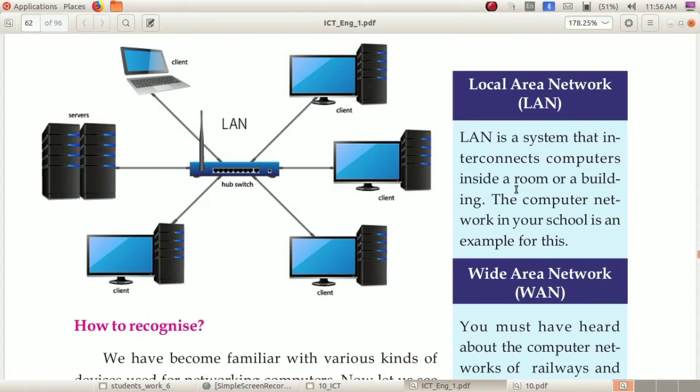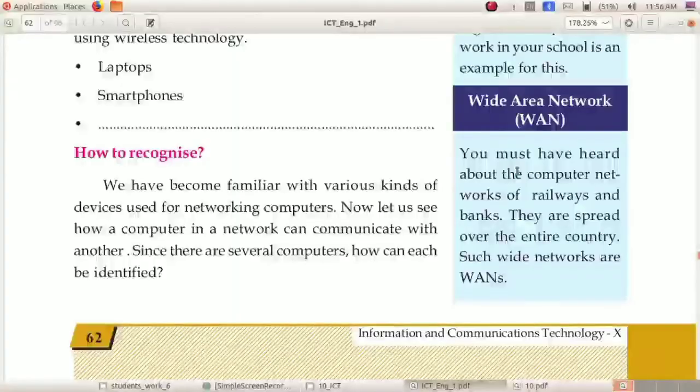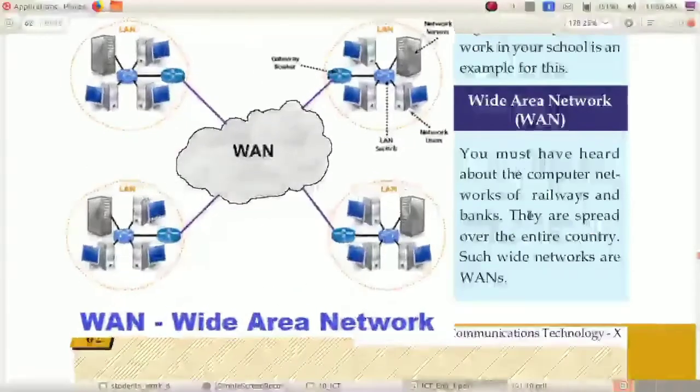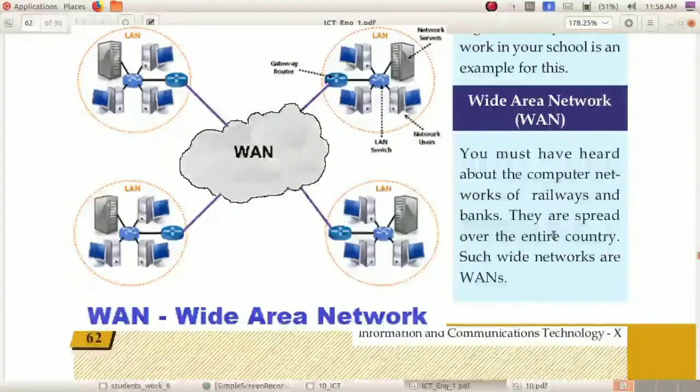The computer network in your school is an example for this. Your school lab is the example for LAN. Next WAN. WAN is wide area network, that is the computer networks of railways and banks.